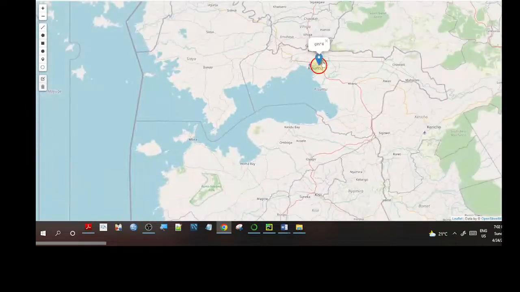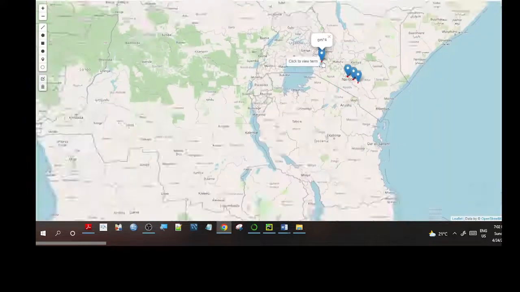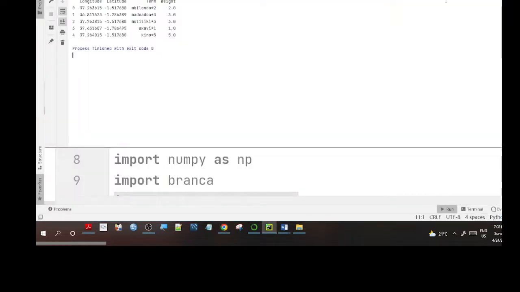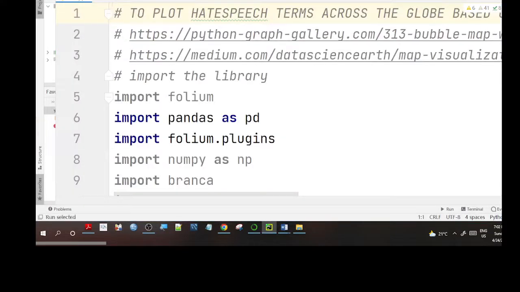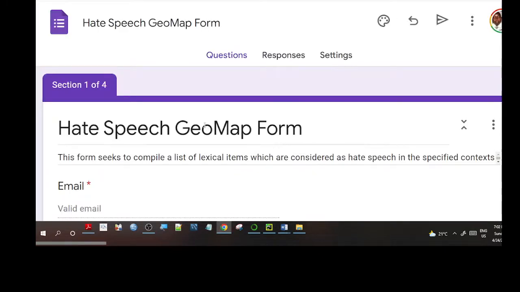Remember, when you do the Google form, this data is automatically plotted. Maybe I should just quickly go to the Google form. Here is the link that I have to the Google form.